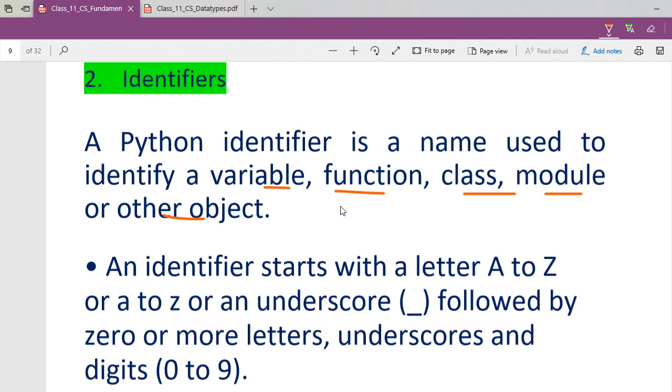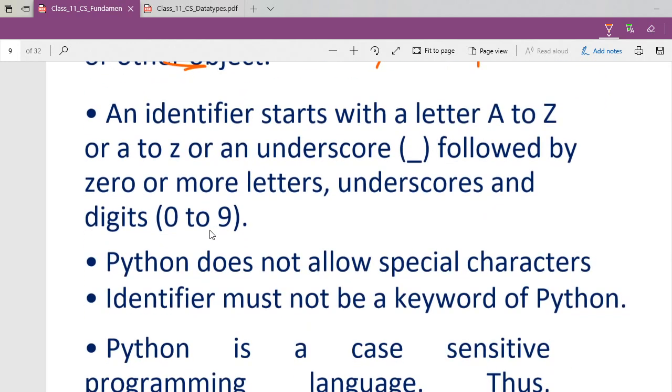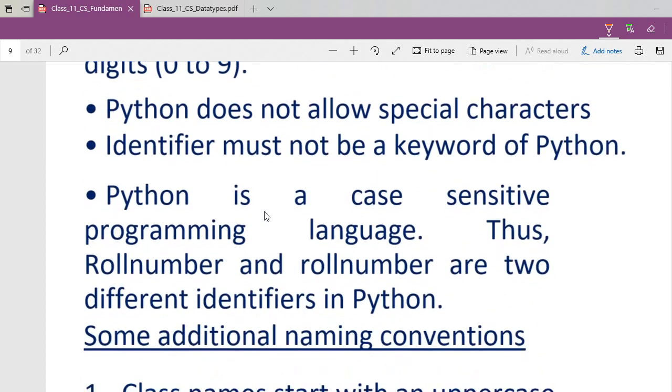If you are knowing more about Python, then no identifier required. You can write in one line program, if you are masterized, expert in writing Python programs. So without any identifier, without any variable, you can still print the sum of two integers. That is a discussion later on. First learn something. So that is Python identifier. It can be the name of a variable, function, class, module, or any object. That we will see.